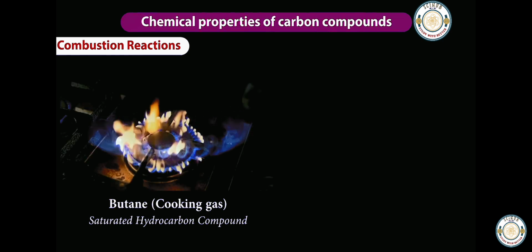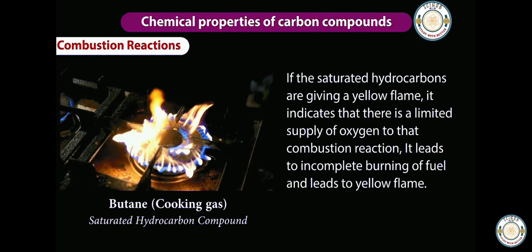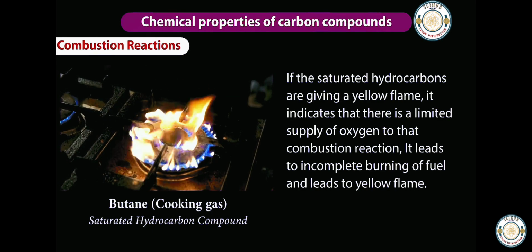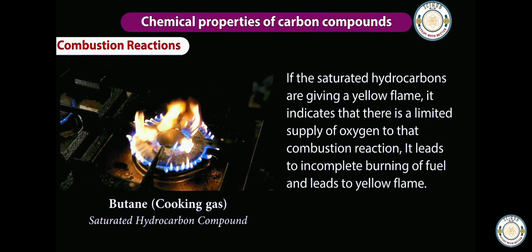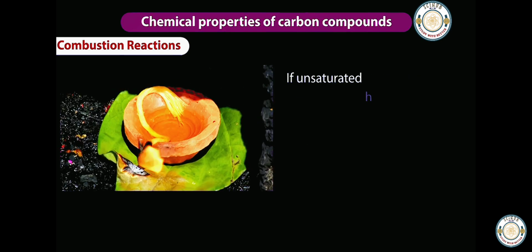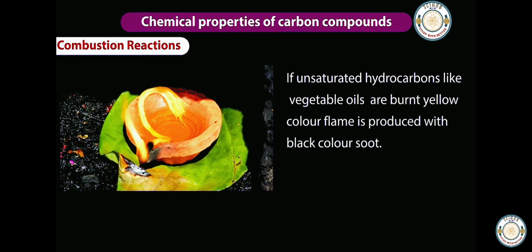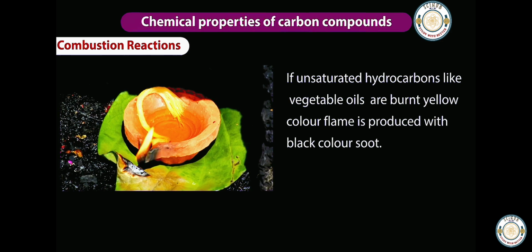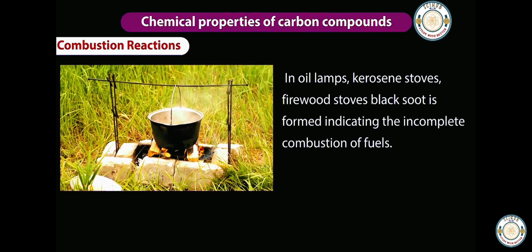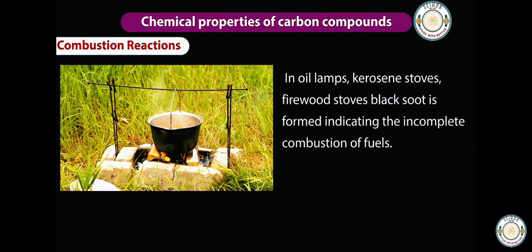If the saturated hydrocarbons are giving a yellow flame, it indicates that there is a limited supply of oxygen to that combustion reaction. It leads to incomplete burning of fuel and leads to yellow flame. If unsaturated hydrocarbons like vegetable oils are burnt, yellow color flame is produced with black color soot. In oil lamps, kerosene stoves, firewood stoves, black soot is formed, indicating the incomplete combustion of fuels.